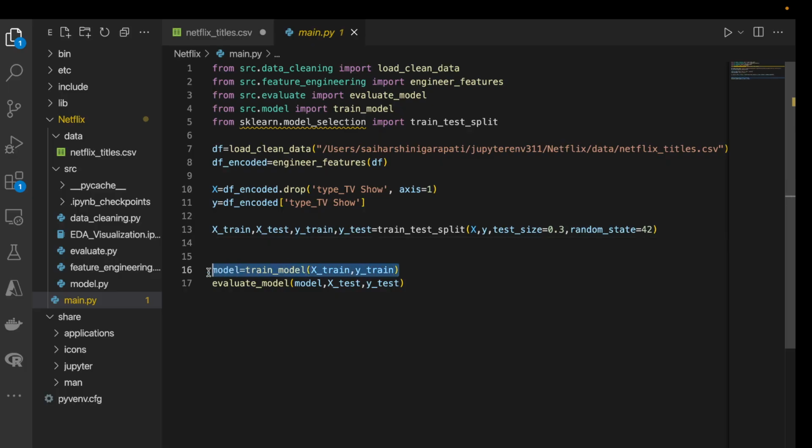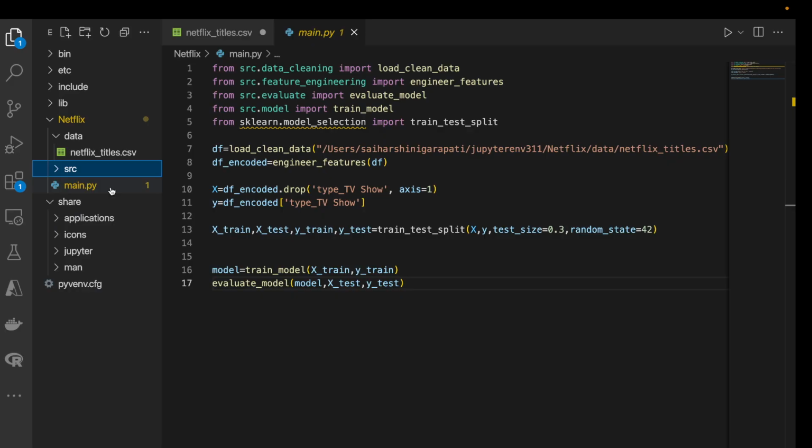Now we train our model by calling the train_model function, which is present in model.py, and then it's time to evaluate our model, where it prints the result of the classification report. We don't need to run all the files present in the source folder. It's just important for us to run the main file.